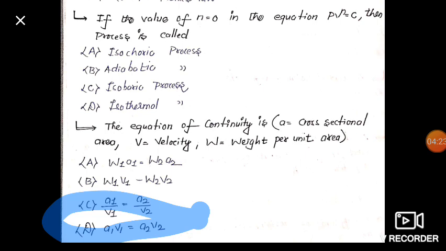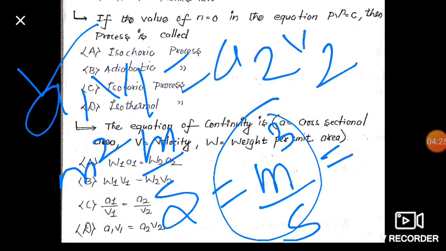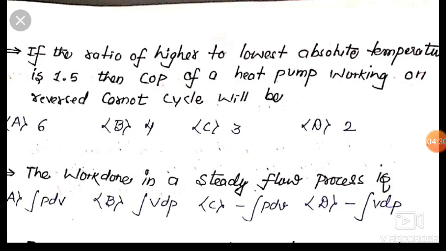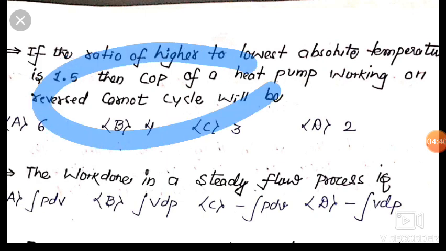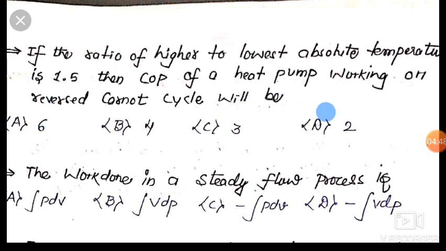Dear friends, now we will move to our next question, which says that if the ratio of higher to lower absolute temperature is 1.5, then the COP of a heat pump working on the reversed Carnot cycle will be? Friends, here our device is a heat pump.